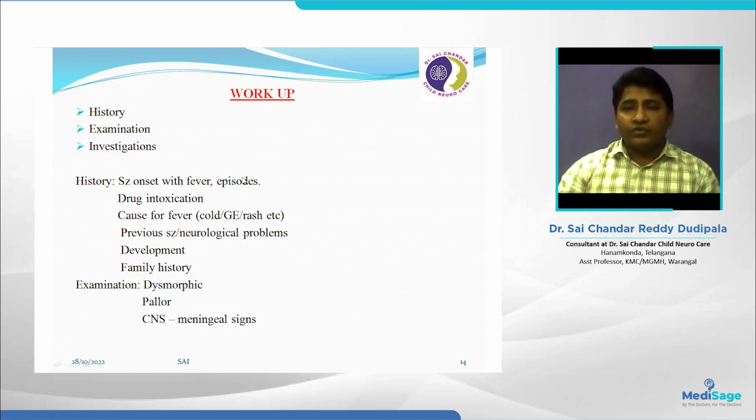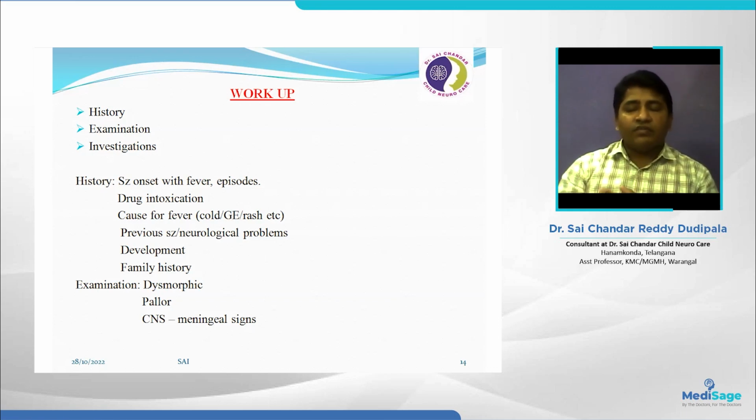And how many episodes of seizures are there? Immediately after the seizure, what is the sensorium level? Conscious level is very, very important. In febrile seizure kids, with the rise of temperature, the seizure lasts for about 5 minutes. After 5 minutes, the child becomes normal. So that is the classic febrile seizure history.